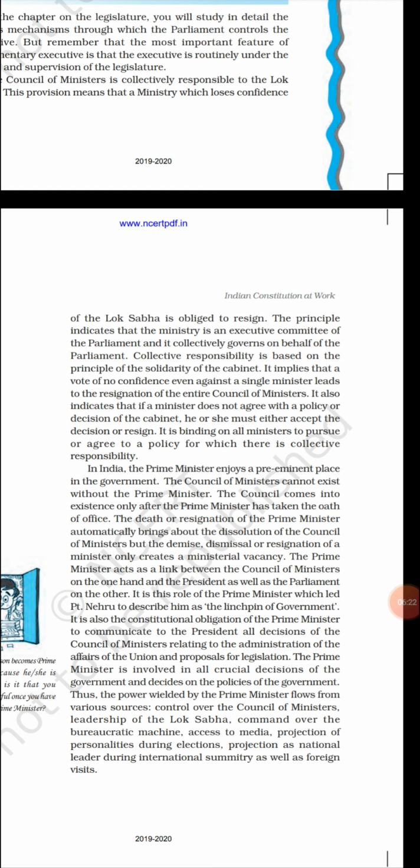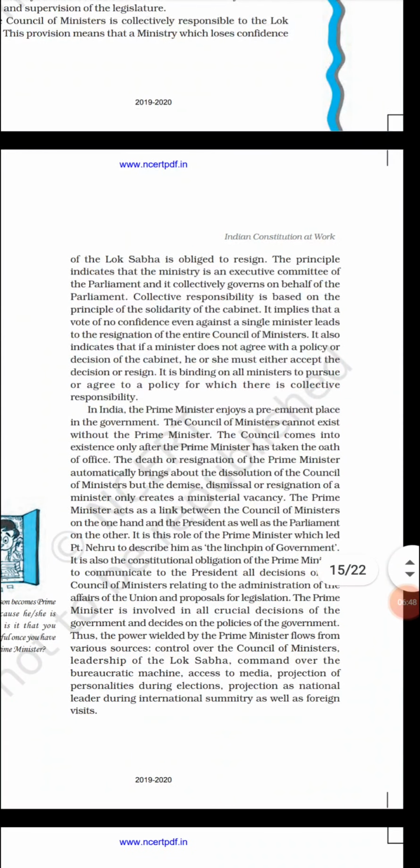If the Prime Minister and the council of ministers did not work collectively, and if they lose the confidence of the Lok Sabha, then they have to resign. The members of the council of ministers have to resign. Okay, collective responsibility is based on the principle of solidarity of the cabinet.